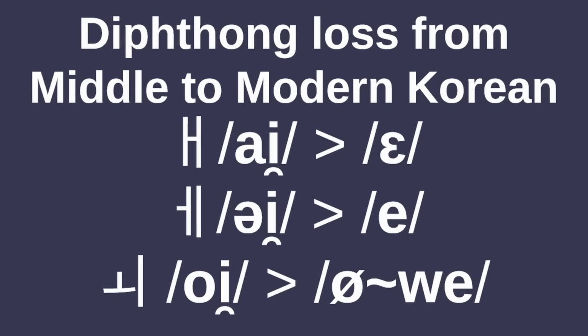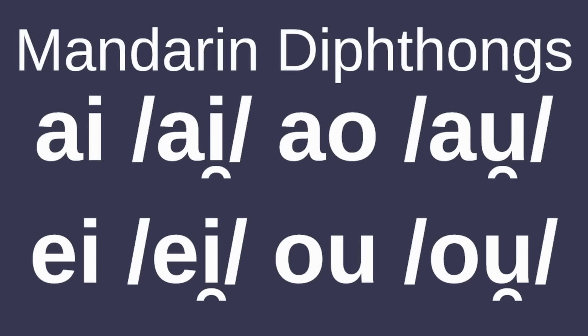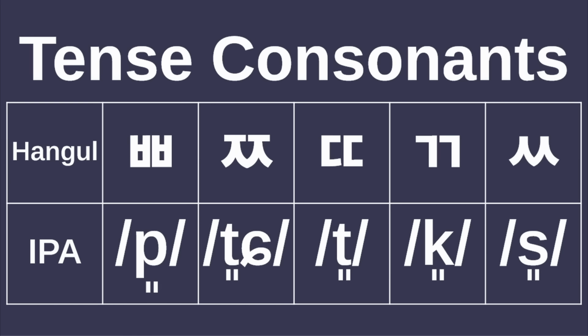Korean doesn't have any diphthongs. All the ones in Old Korean shifted to single vowels or glides, while Mandarin still retains the vowels ai, ao, ei, and ou. Korean has the tense consonants 빠, 짜, 따, 까, 싸, which don't appear in Mandarin Chinese, or most languages for that matter.